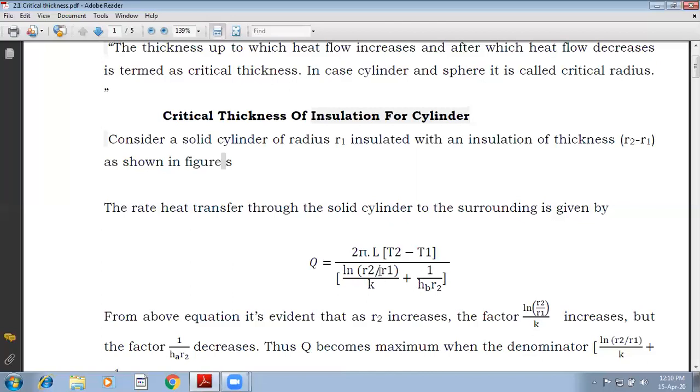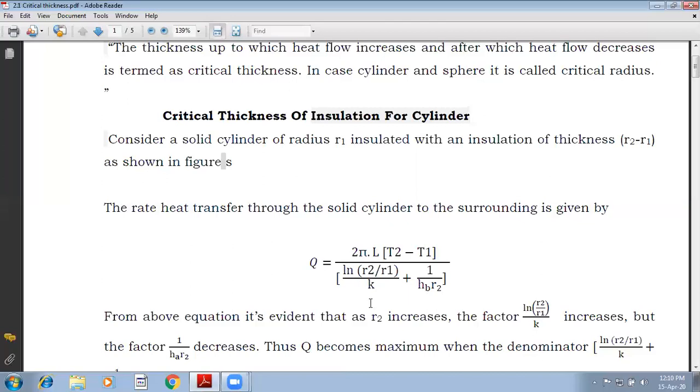Now the conductive resistance is because of the insulating material, and convective resistance when it is exposed to the ambient air. There could be convective loss of heat transfer also. I can write Q is equal to delta T upon conductive resistance and convective resistance.